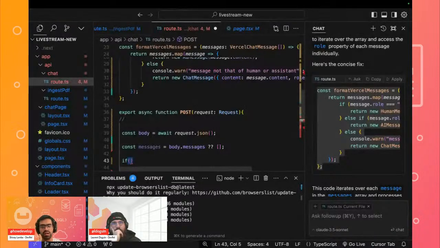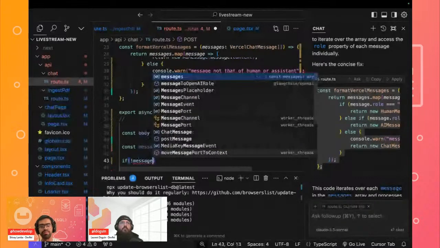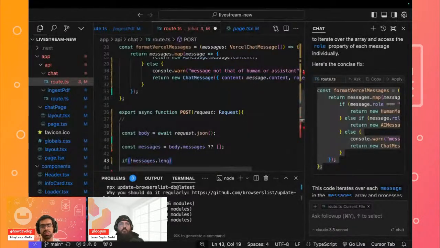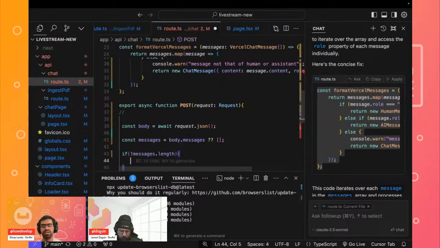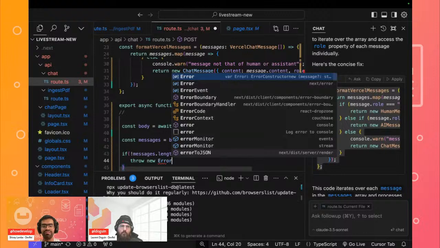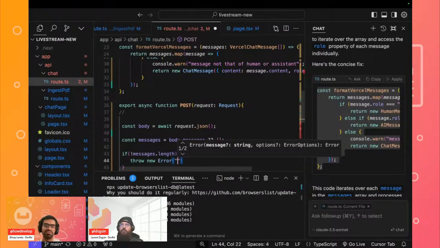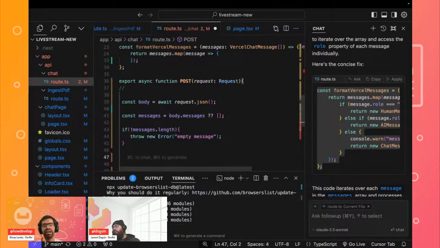We can provide a simple try catch block, or just a statement that in case your message does not have any length, because you are trying to send an empty message, in that case we can throw a new error, which says that you are trying to send an empty message. So we can just have this, empty message. Perfect.